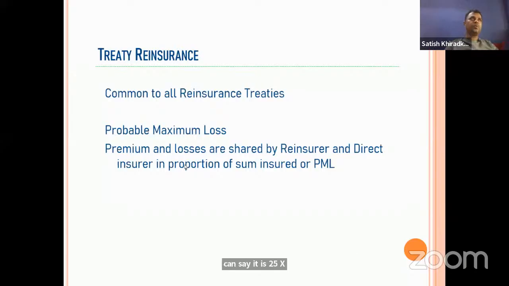Absolutely right. Suppose a particular risk we are underwriting, say for 100 crore. Now what happens if it catches a fire? It is not necessary that the entire property will get burned. So maybe the fire brigade will come. They will also have fire extinguishing measures and all these things. So because of that, we can save the losses. And in any case, even after taking all these measures, what can be the maximum loss that can occur? That is the probable maximum loss. Other things are very well explained by the madam.